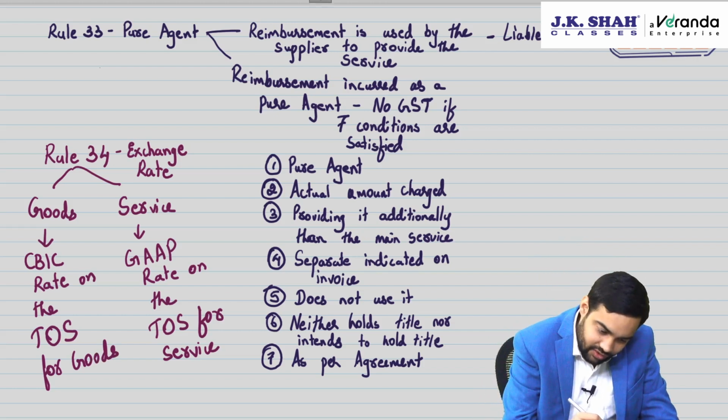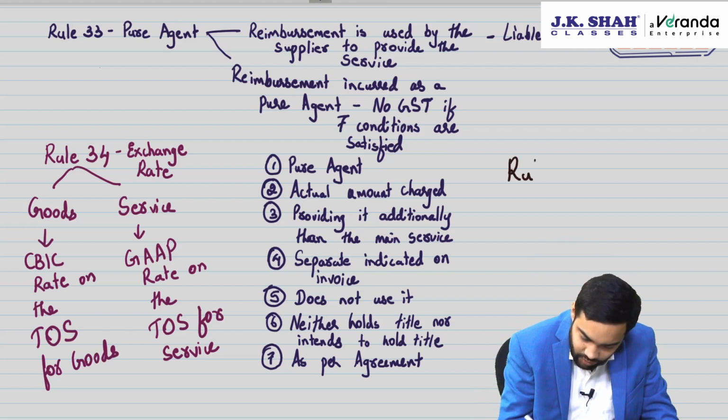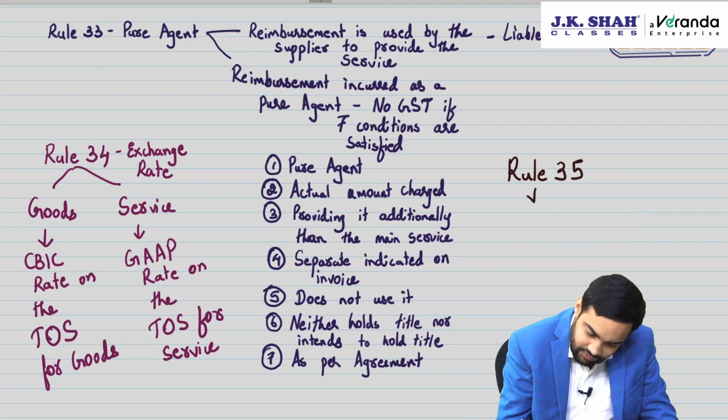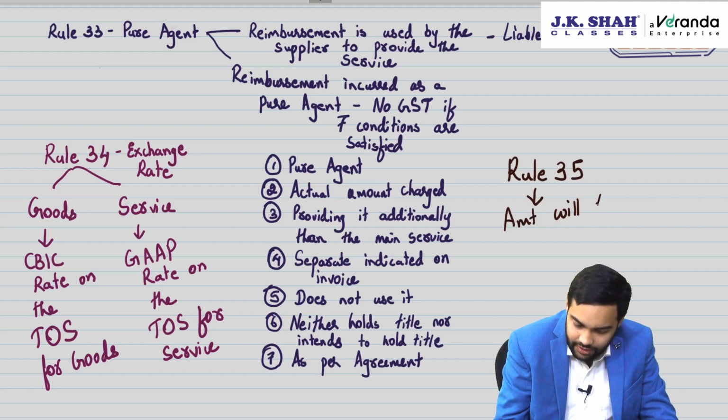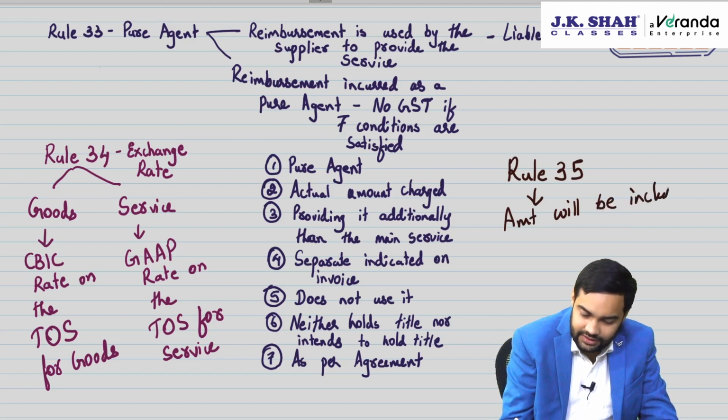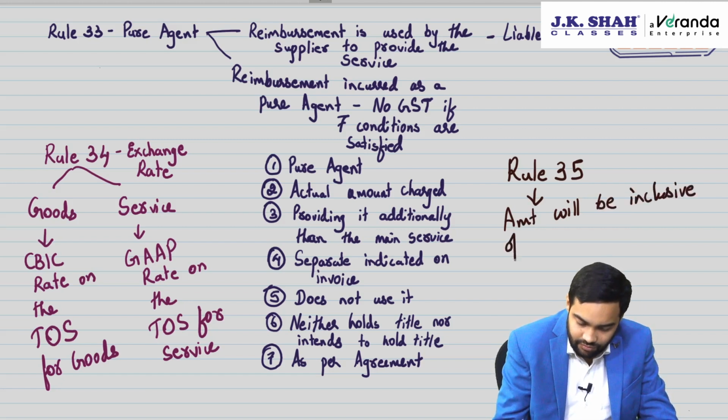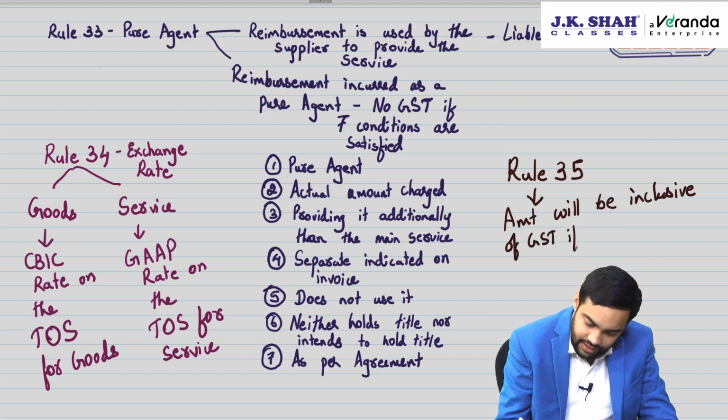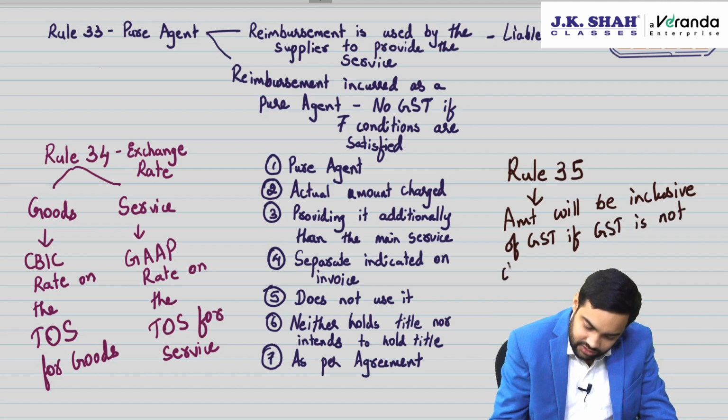Then you have Rule 35. Now what does Rule 35 say? Rule 35 says value amount will be inclusive of GST if GST is not charged or collected separately.